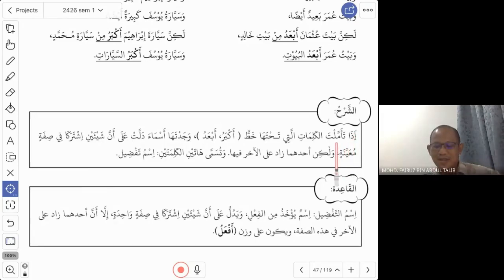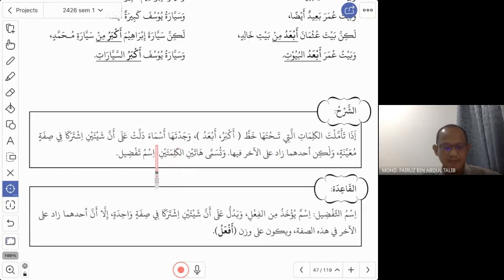Iza ta'ammalta, if you observe the kalimat, the words allati tahtaha khat, the words that are underlined, this word ab'ad, akbar, wajadtaha asma, you will find that these are nouns.